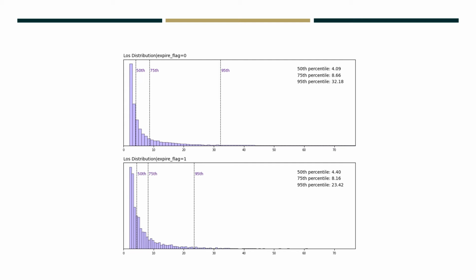In this slide, the top histogram represents the empirical distribution of length of stay for patients who left as a consequence of recovery, and the bottom, those who left as a consequence of death. Values up to the third quartile are in the same ballpark. When we get into the tail, we see a large discrepancy in the 95th empirical percentile, where healthy recovery LOS is 32.18 versus 23.42 for non-living patients. We concluded that this difference was relevant enough to warrant further consideration.